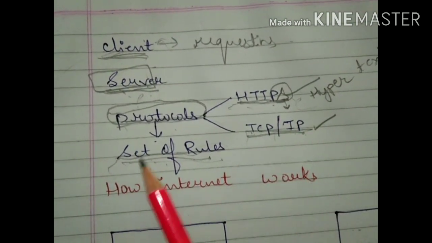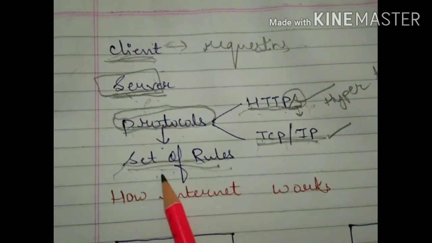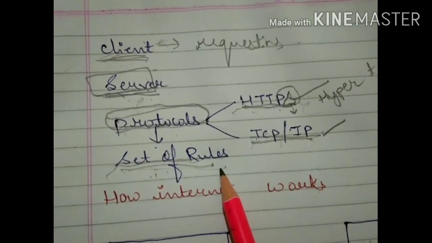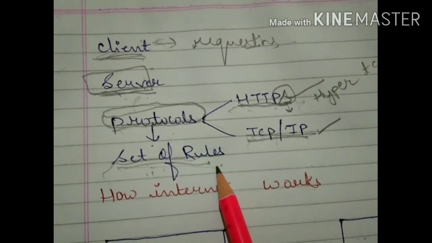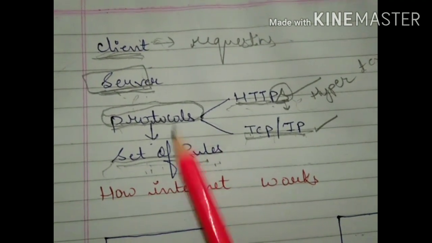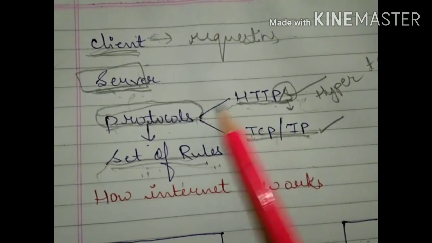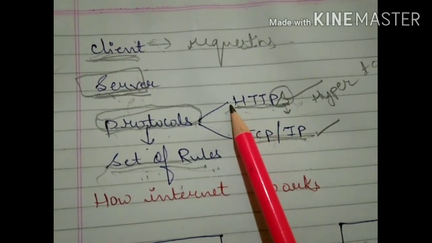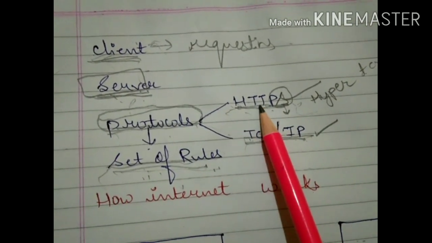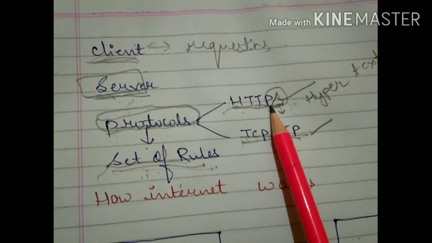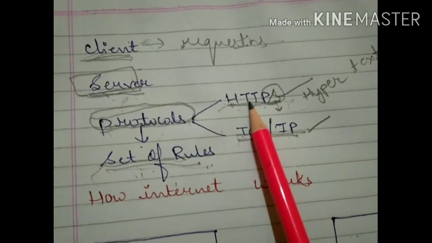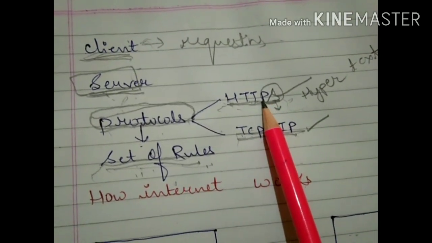Okay, what does protocol mean? Protocol means a set of rules. If you want to work with the internet, you have to follow certain rules. And in internet working, we require two protocols: HTTP and TCP/IP. HTTP stands for Hypertext Transfer Protocol. You will repeat with me: Hypertext Transfer Protocol.